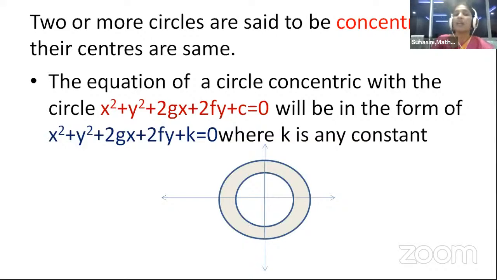In the same way, if you know the equation of one circle out of all these concentric circles, then any other circle which is concentric with the given circle can be written as x square plus y square plus 2gx plus 2fy, instead of c, now we have to write k is equal to 0. That is, just for different values of constant, we get different circles in the family of concentric circles.